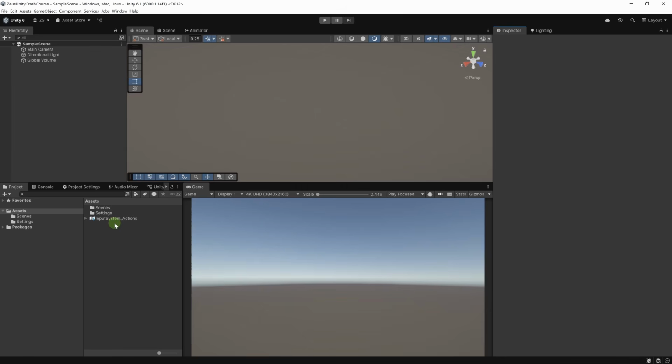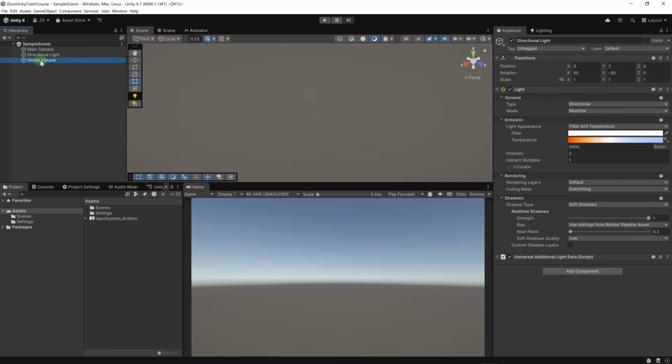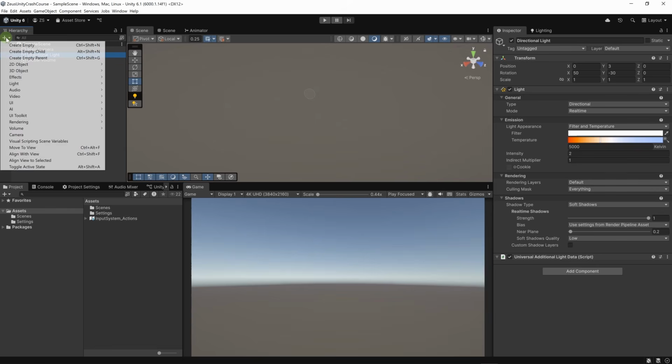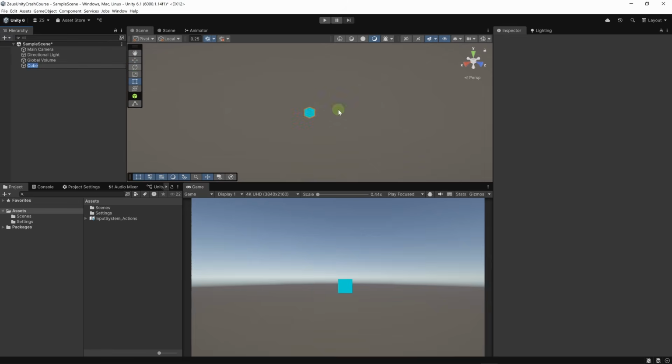The scene is made of game objects. Here in our SampleScene, we have the Main Camera, we have the Light and the Global Volume. All of these are game objects. We can create a new object, so let's create a cube. Let's click on this plus button and then 3D Object, Cube, and this is it.